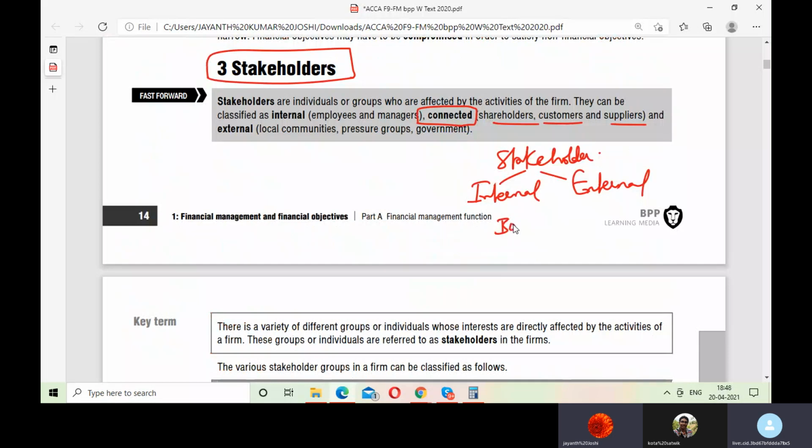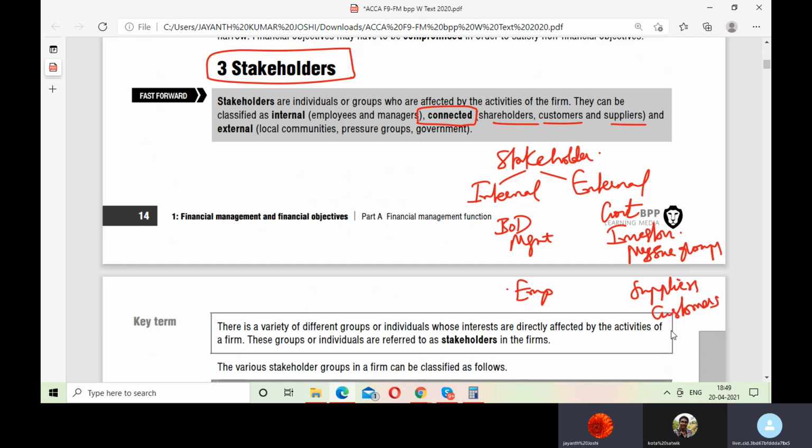Internal stakeholders are nothing but the BOD, the board of directors, the management, the employees, staff, etc. And here the government, the suppliers, investors. Government is always a stakeholder. They are hungry for taxes. And these pressure groups like the NGOs, the suppliers, the customers, the banks, etc. Okay. So I think you have a good idea about these people. These are the connected parties to the company, internal and externally.